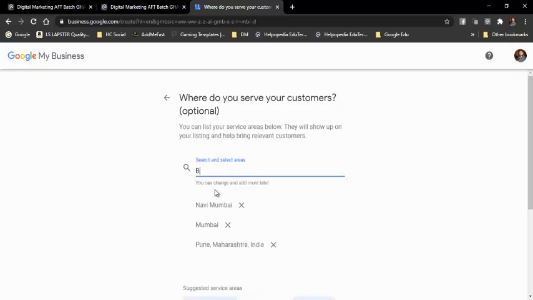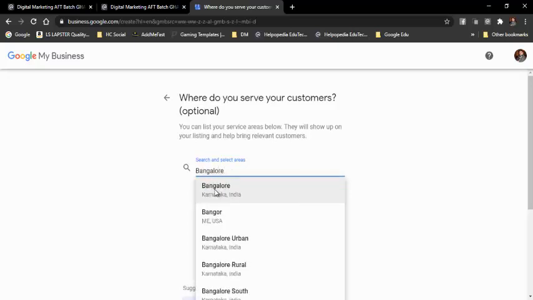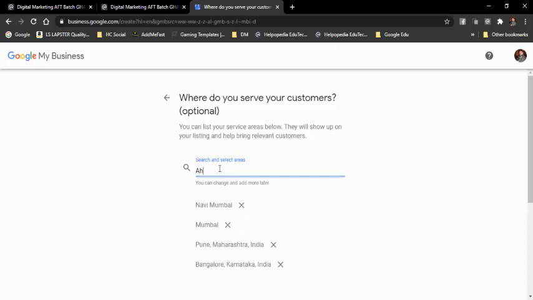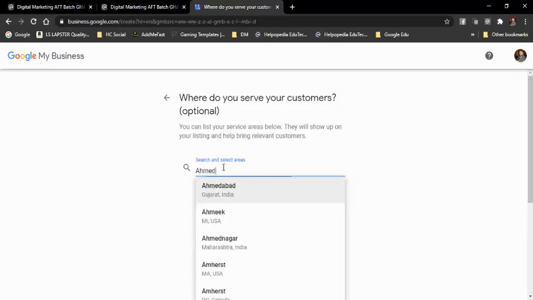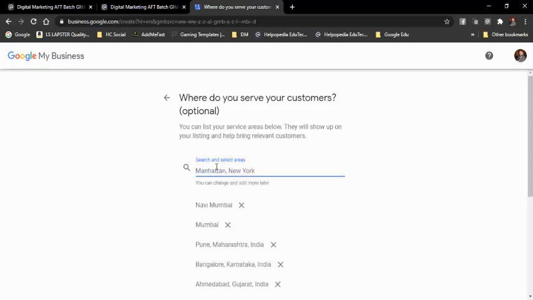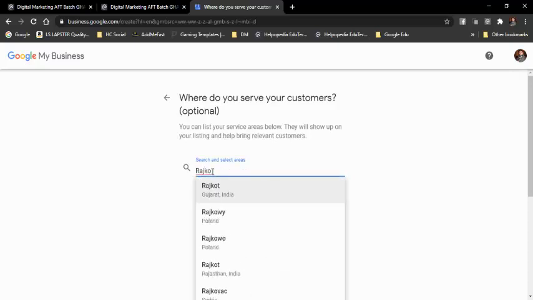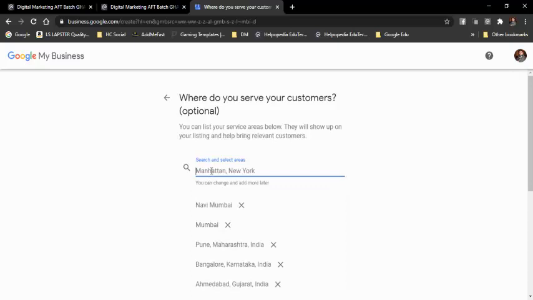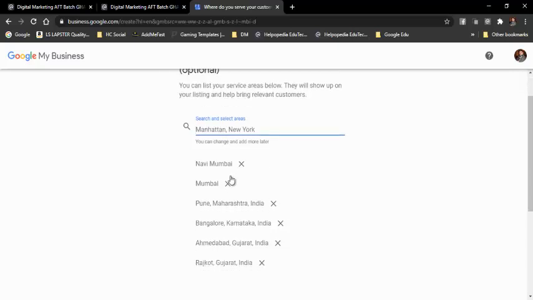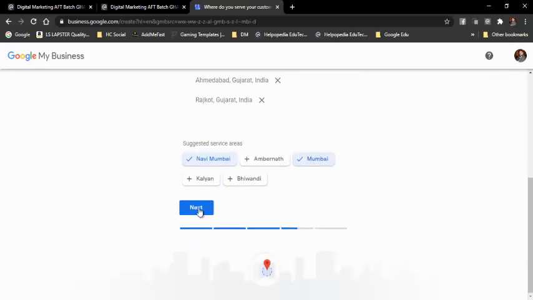then I might select Bangalore, then I might select another location, Ahmedabad, then Rajkot. Okay, fine. So temporarily this many locations, and if you want to have more in future, we can add them later, so that's not a problem. So right now I have selected these as the places where I am providing my services. Okay, then I can click next.